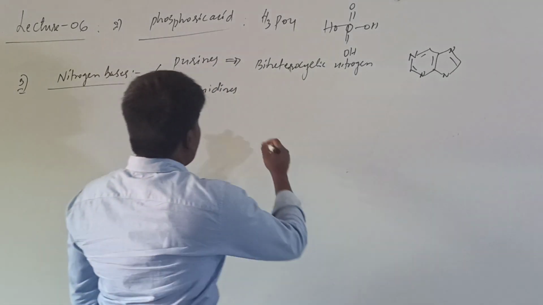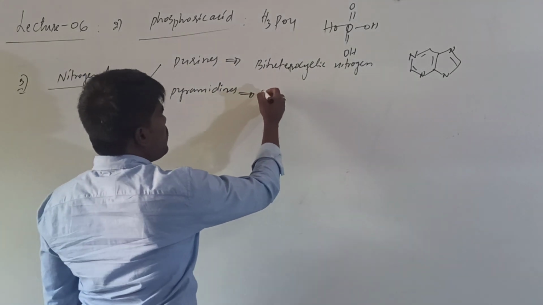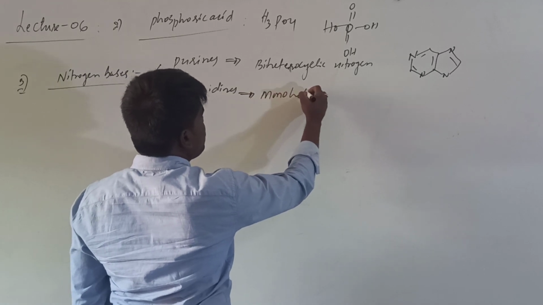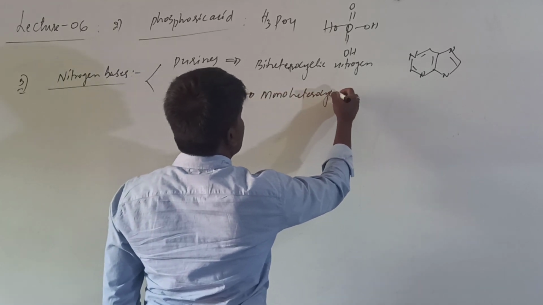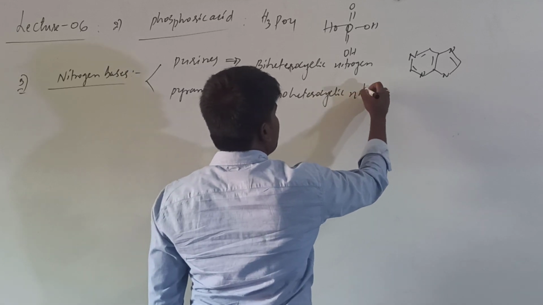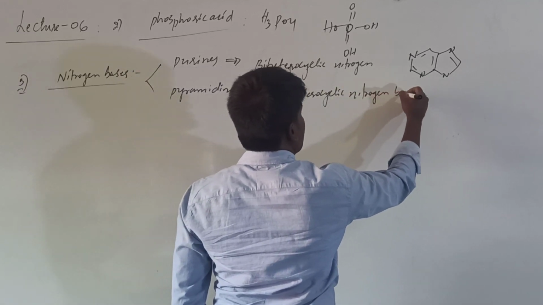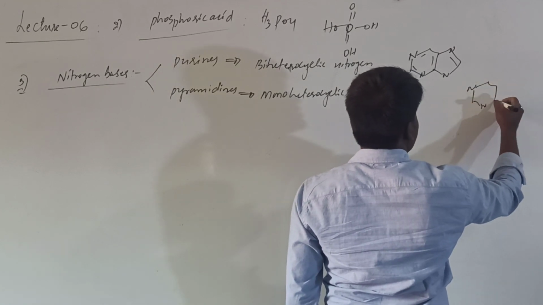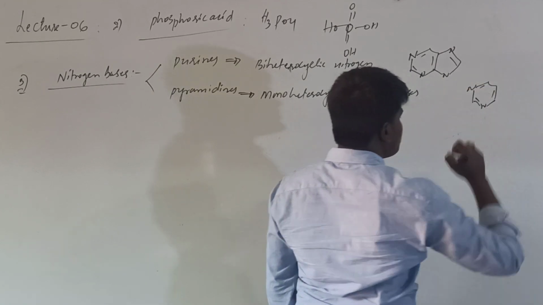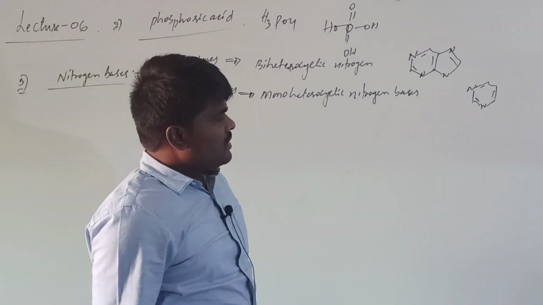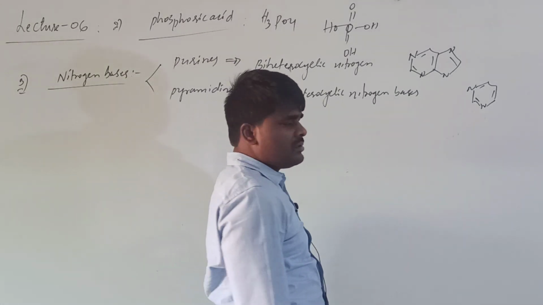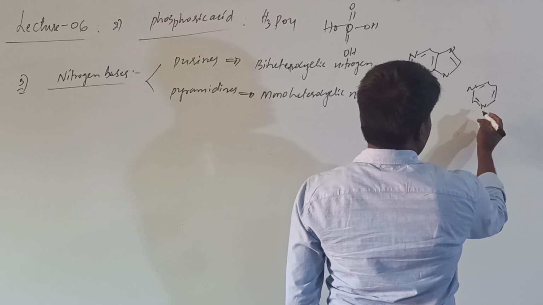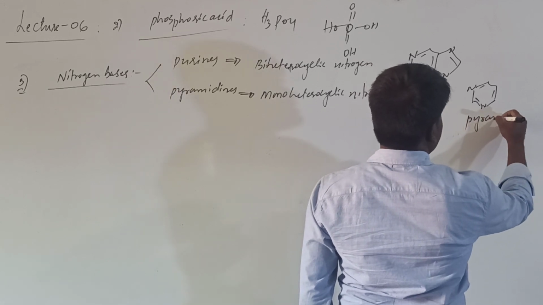Okay, and monoheterocyclic nitrogen bases, whose general structure will be in this manner. Okay, what do you call it? This will be the pyrimidine structure, the general pyrimidine structure.